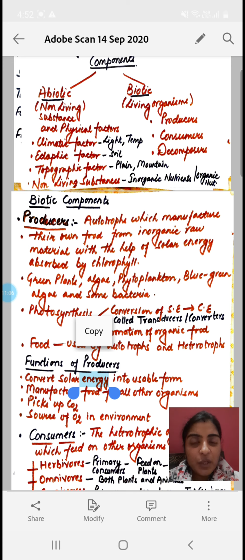Clear? Now comes the non-living substances. The non-living substances include the inorganic and the organic nutrients. Okay, so all these kinds of abiotic components interact with biotic components, or biotic components are dependent on the abiotic components for their growth. So now in detail we will discuss the biotic components.